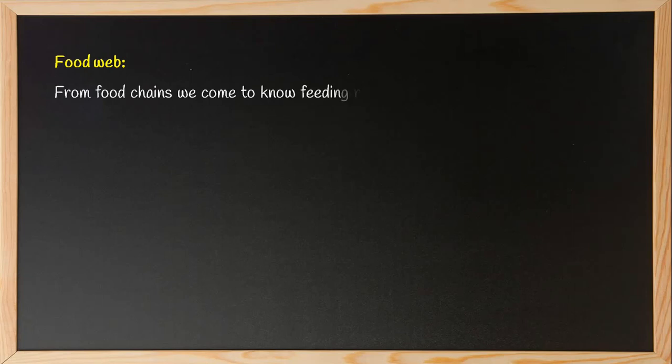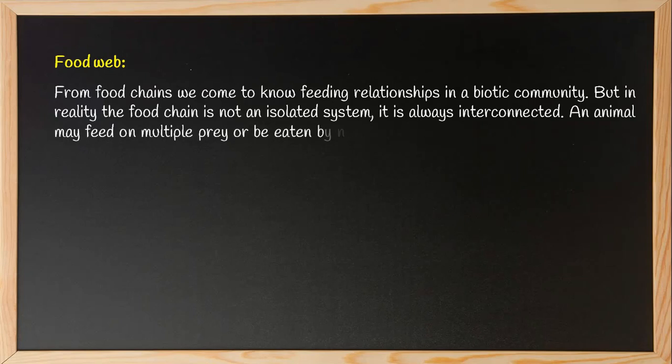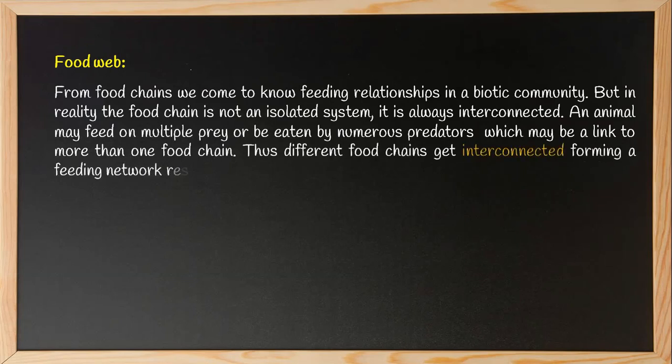From food chains, we come to know feeding relationships in a biotic community. But in reality, the food chain is not an isolated system. It is always interconnected. An animal may feed on multiple prey or be eaten by numerous predators, which may be a link to more than one food chain. Thus, different food chains get interconnected, forming a feeding network, resulting in a food web.